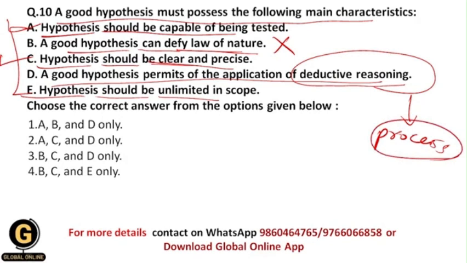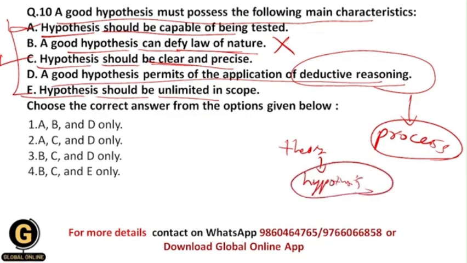So in this approach basically we have an existing theory, and based upon an existing theory we are going to formulate a hypothesis, and after that we are going to test the hypothesis by using different statistical techniques, and after that finally we get the results.